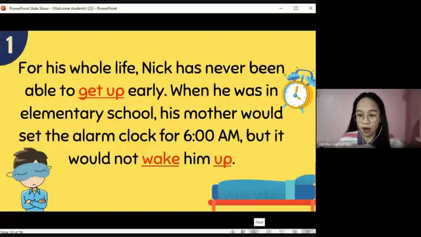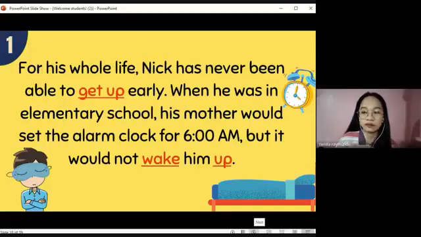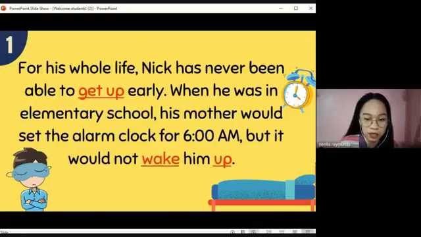Now, what about wake up? Because on the latter part of this part, we have here the multi-word verb wake up. What do you think is the difference between get up and wake up? You said earlier that to get up means to physically get out of the bed. Now, what about wake up, Daphne? Wake up, however, is just awake from sleep. That's good. Wake up is just to simply wake from sleep. Let's see if that's correct.